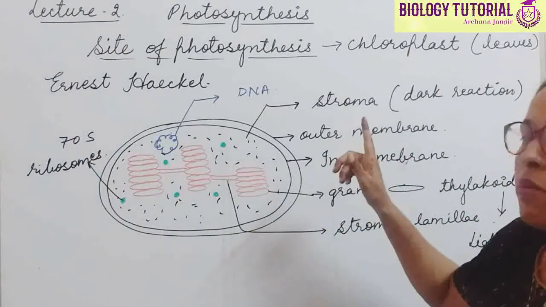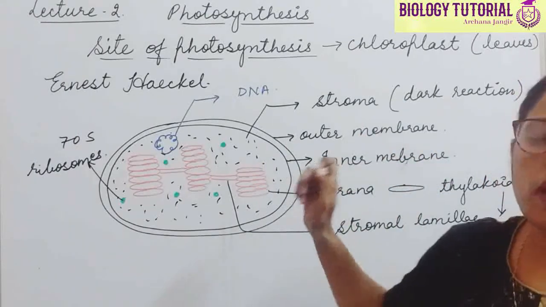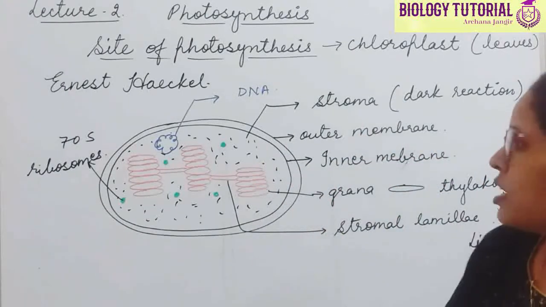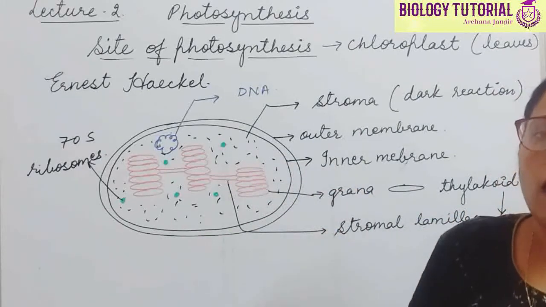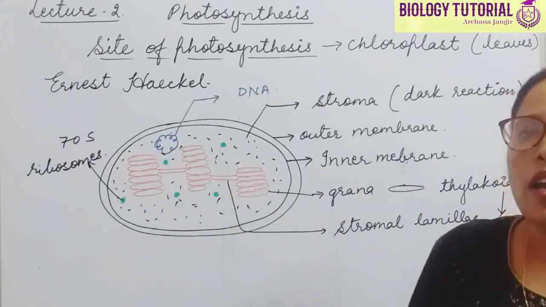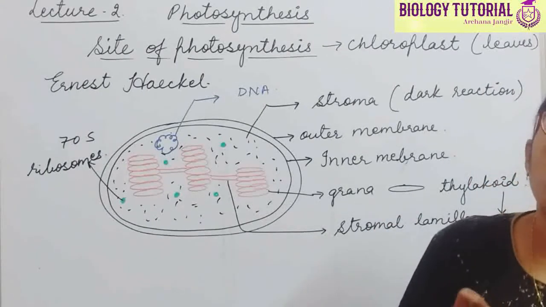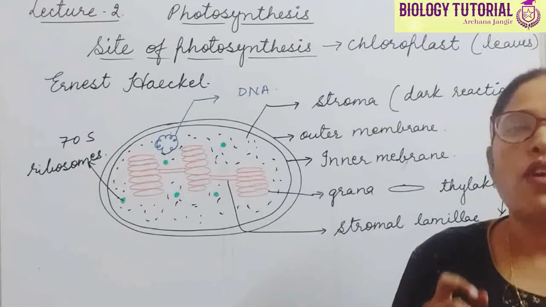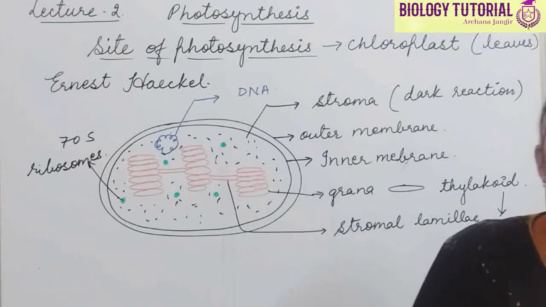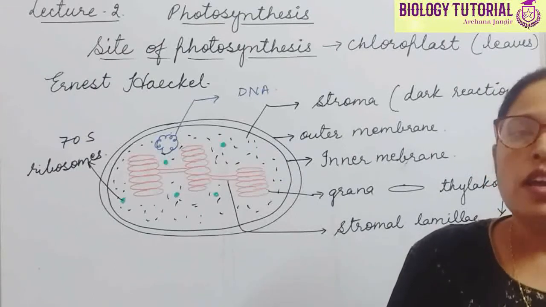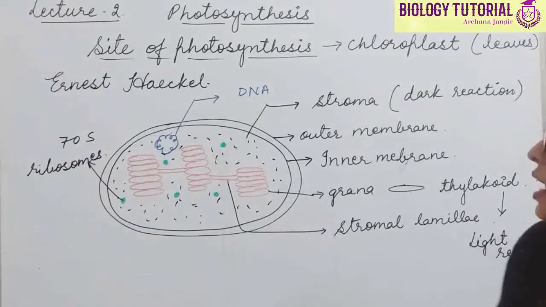So this is the structure of a typical chloroplast, which is responsible for the reactions of photosynthesis. It is a double membranous structure. The outer membrane is called the outer membrane and the inner one is the inner membrane. The stack of coin-like structures is called grana, and the single unit of grana is called a thylakoid. This thylakoid is the site for light reaction of photosynthesis. And what is the important reaction which takes place during light reaction? That is photolysis of water molecules, which means the breakdown of water molecules in the presence of sunlight.